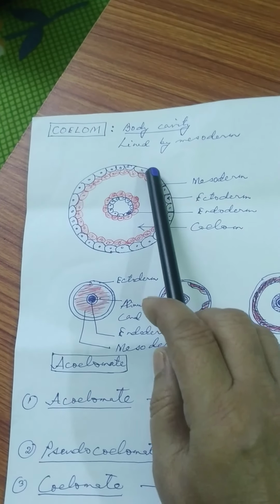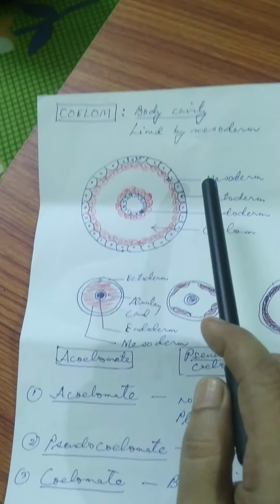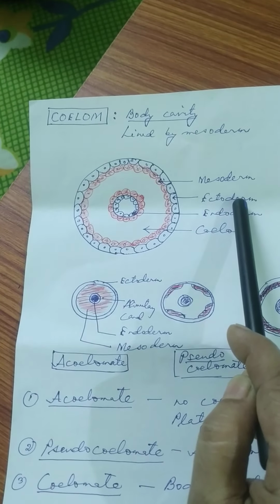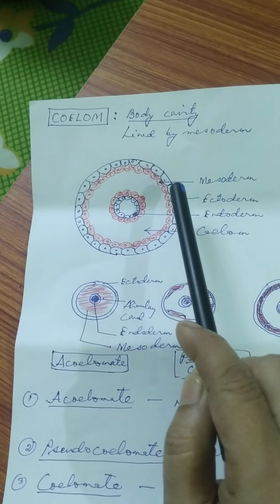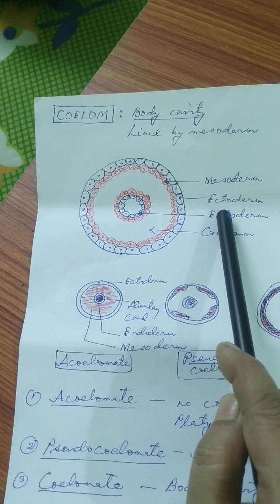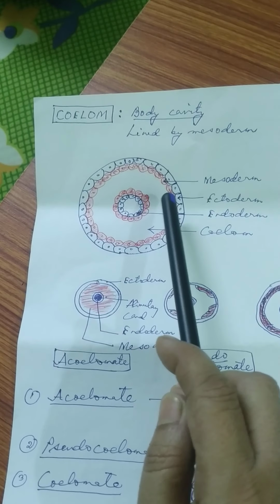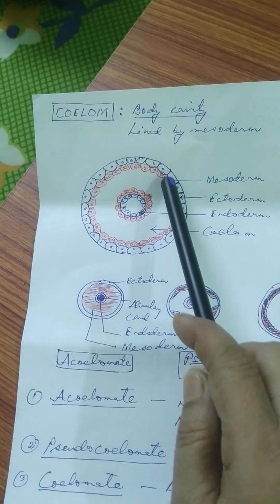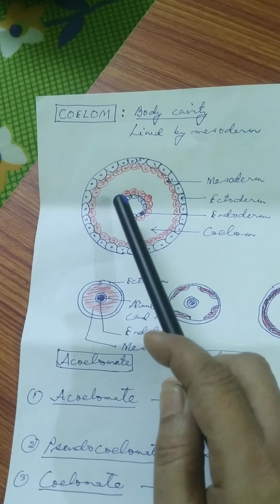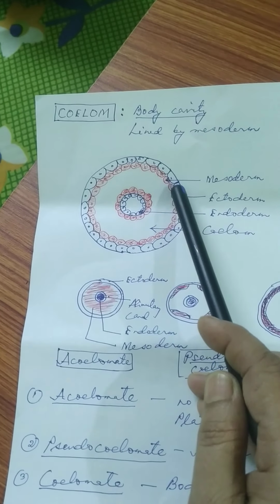Now look at this diagram. This outer layer, it is called what? Ectoderm. The inner layer, this inner layer, it is called endoderm. Okay, and between the ectoderm and endoderm there is a lining. So this red color cells that I have drawn, this one and this one, this constitutes the mesoderm.